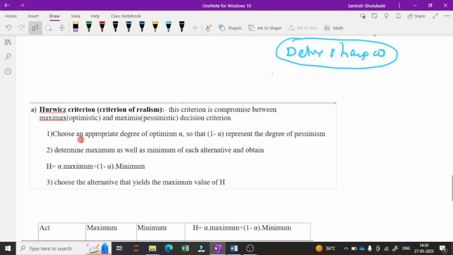Here, the first step is to choose an appropriate degree of optimism alpha, which is given in the problem as 0.6, and 1 minus alpha represents the degree of pessimism. It means the optimism value is 0.6, the realism is given, and pessimism is 1 minus alpha. The second step is to determine the maximum as well as the minimum of each alternative and obtain the H value: alpha into maximum plus 1 minus alpha into minimum. Then we choose the alternative that yields the maximum value of H. For that we have to prepare one table.